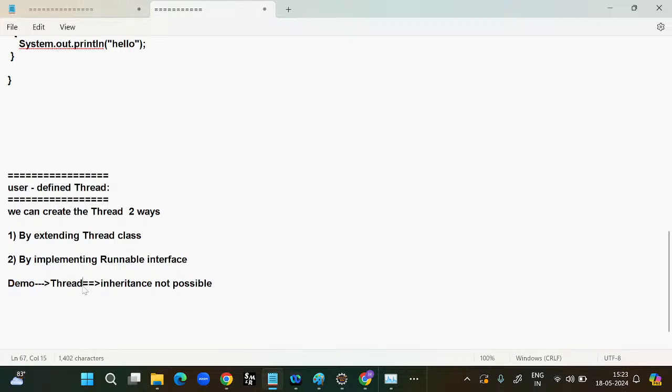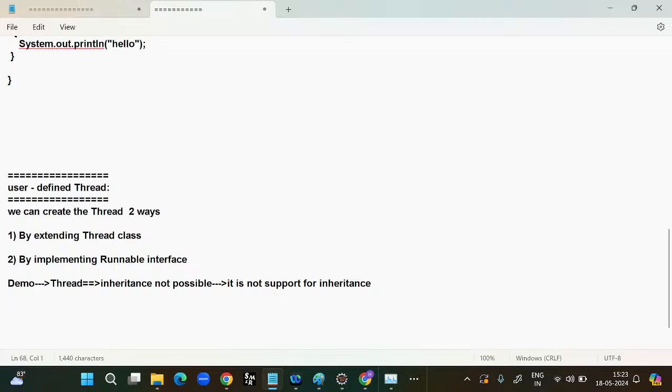In the inheritance principle we can inherit properties from only one parent, and Thread is already that one parent. So in the future inheritance is not supported in this case.